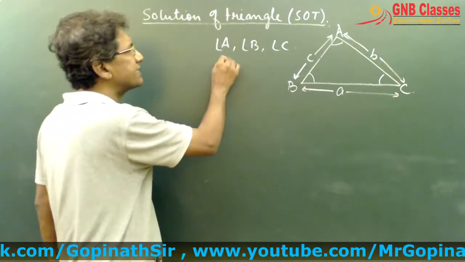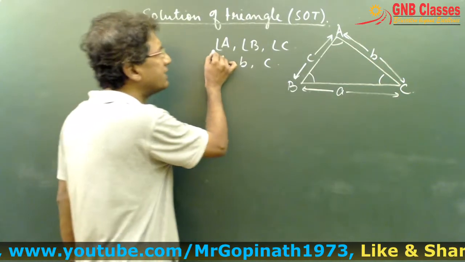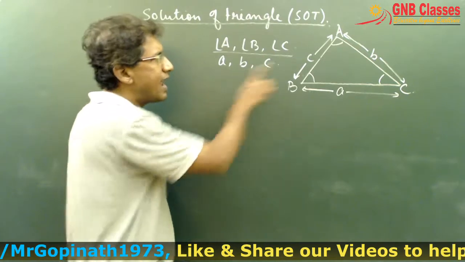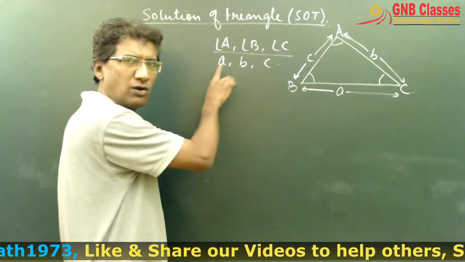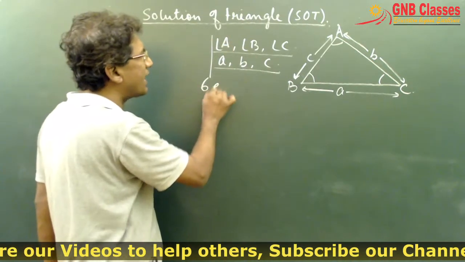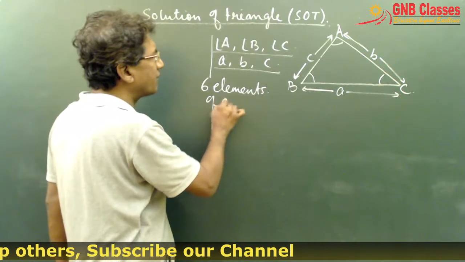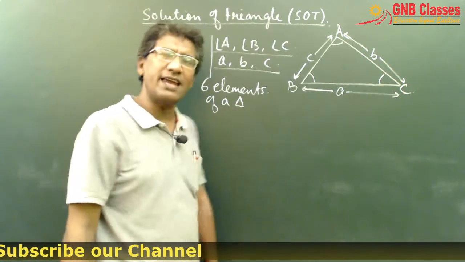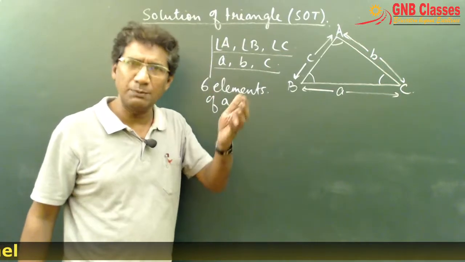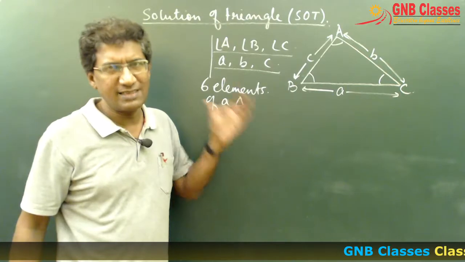Is it clear? So for a triangle there are 3 angles, capital A, capital B, capital C, and 3 sides, small a, small b, small c. These 6 are called the 6 elements of a triangle. Solution of triangle actually helps us to find out these 6 elements. Is it clear to all of you?